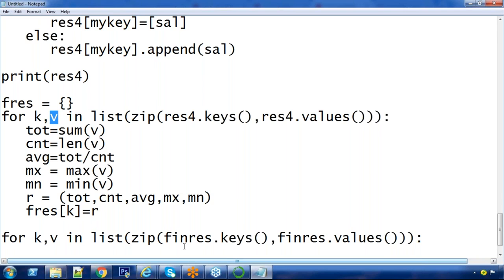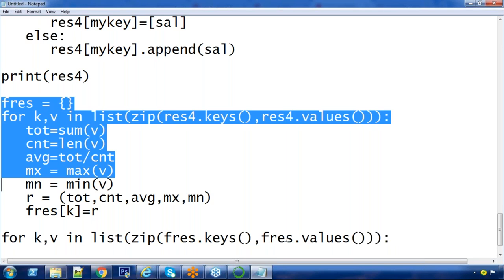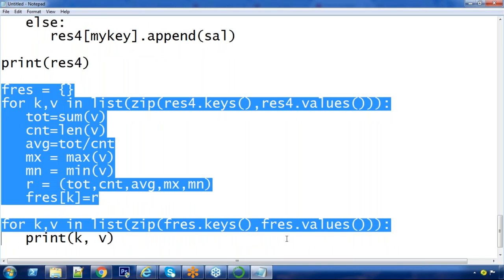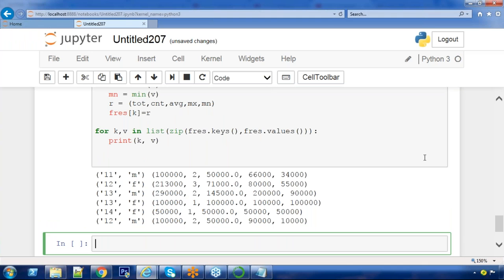So here check it now. F result, F result. Check this execution. Look at first row of output. 11 males. For 11 males, all aggregations. Again, 12 female, 13 male, 13 female, 14 female, 12 male. Understand? Key is a tuple, value is a tuple.